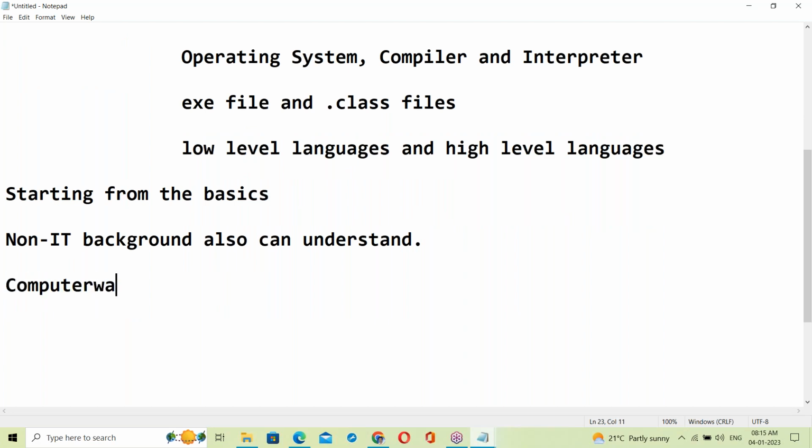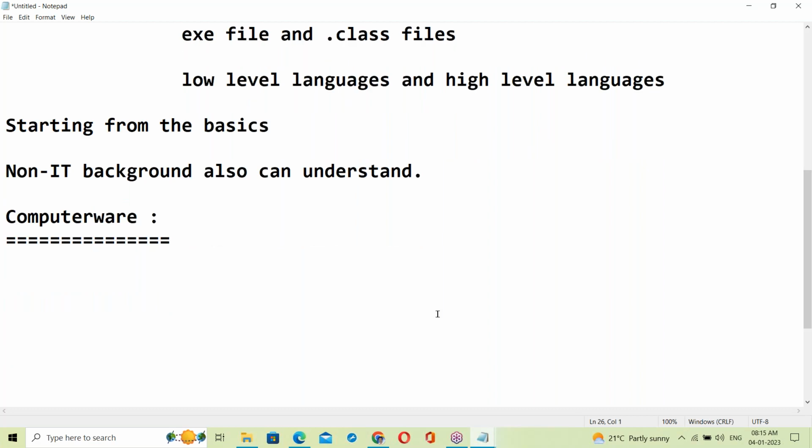Computer awareness, from the very beginning, from scratch. Computer awareness has basically two categories. First one, hardware. Second one, software.